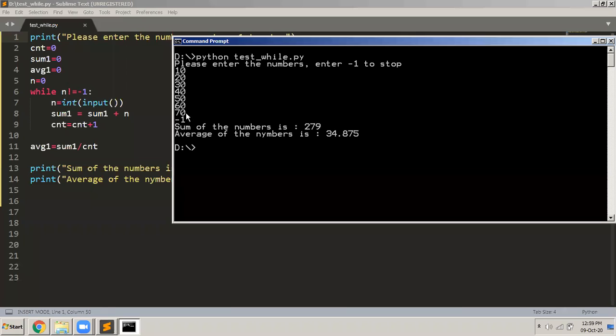Because I think it even considered -1 as the input. So it considered even -1 as the input, and then it added that to the sum. Actually, if you add up 10, 20, 30, 40, 50, 60, and 70, the sum is 280. But it also considered -1 as the input, and it added even that to 280. 280 - 1 is 279. That's why it is coming.